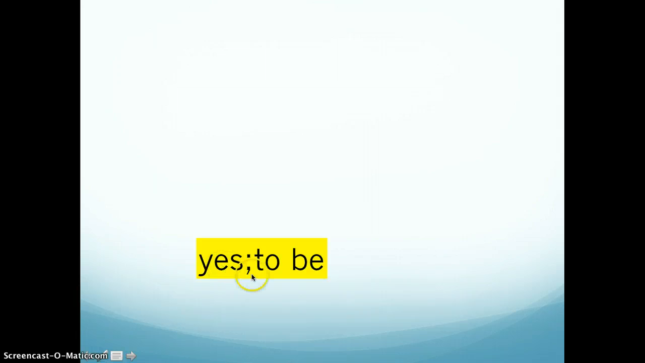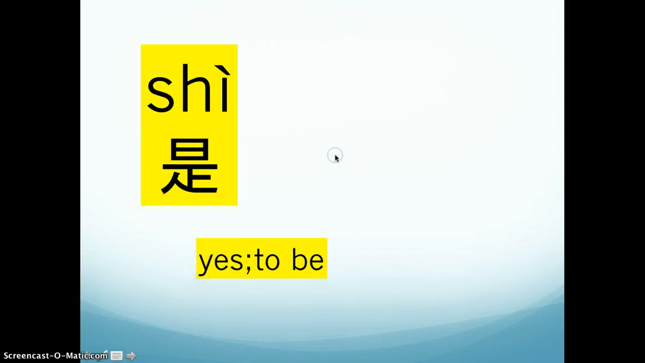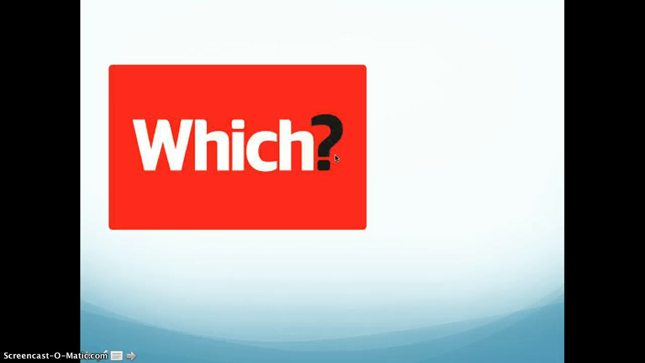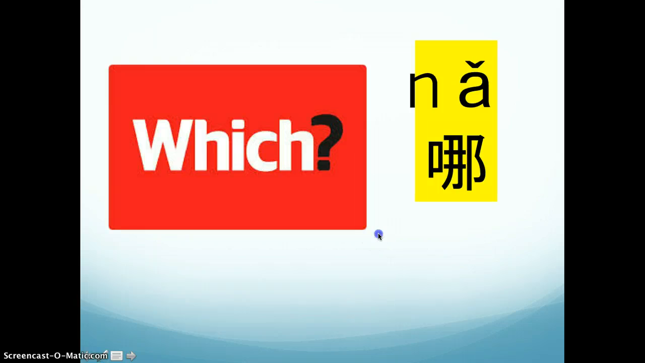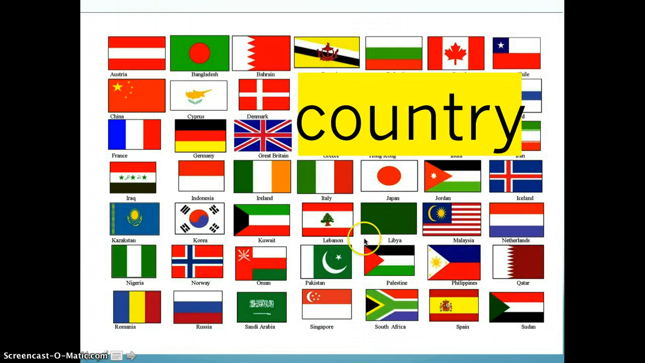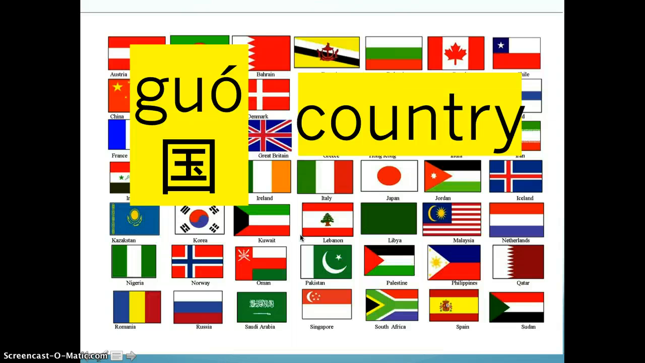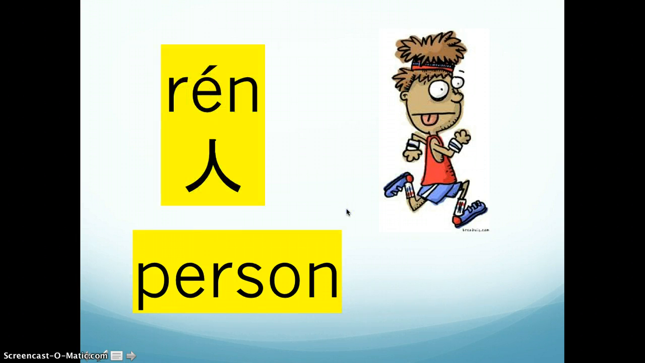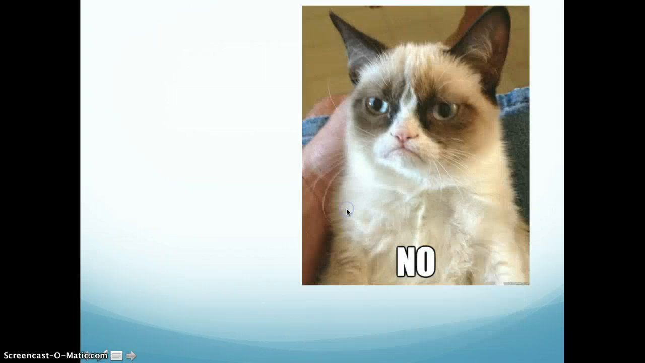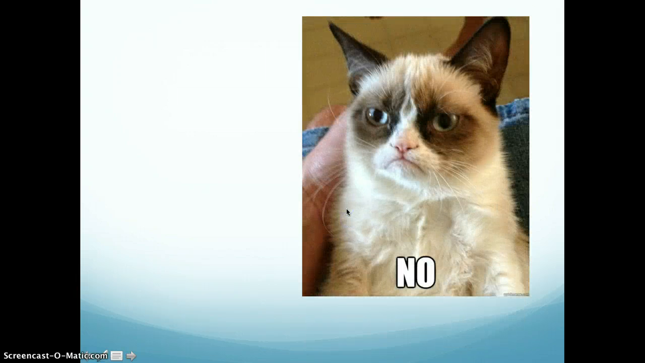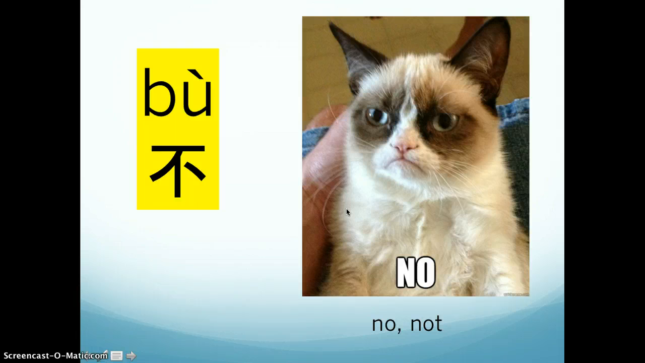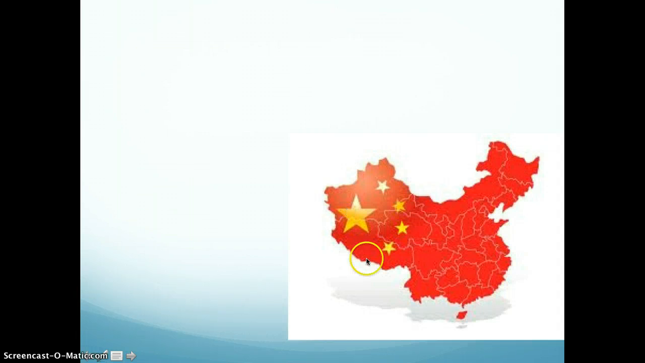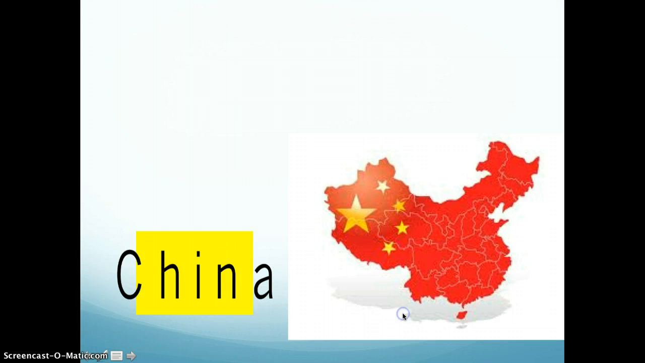So how to say yes or to be in Chinese, it's 是. So how to say which is 哪. Okay, and how to say country, it's 国. So person is 人. So how to say no or not, so it's 不. And this one, it's 中国.